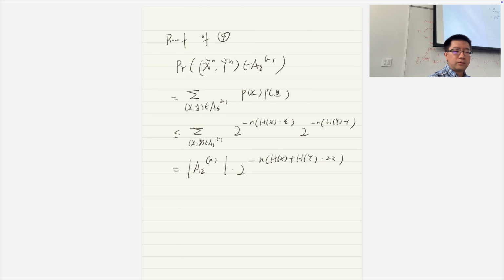Okay, right, and then we know the size of it, right? The size of this typical set, the joint typical set, right? So basically, that is less than or equal to 2 to the power n(H(X,Y) plus epsilon), right? Because it is an upper bound. Okay, and then we multiply by this 2 to the power of minus n(H(X) plus H(Y) minus 2 epsilon).